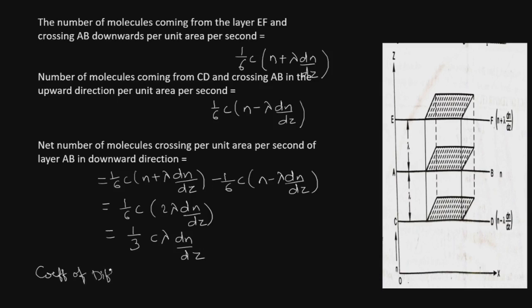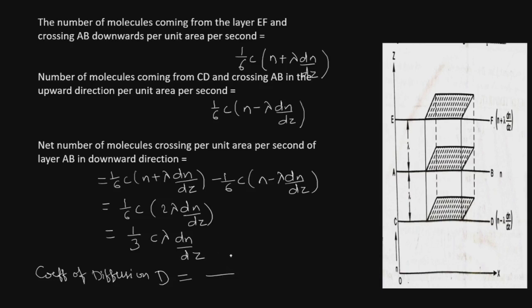Here we are seeing diffusion, so we will write it as capital D. This is defined as the ratio of the number of molecules crossing per unit area per second divided by the rate of change of concentration with distance. The number of molecules crossing per unit area per second is the term which we have found out, divided by the rate of concentration change, dn by dz.